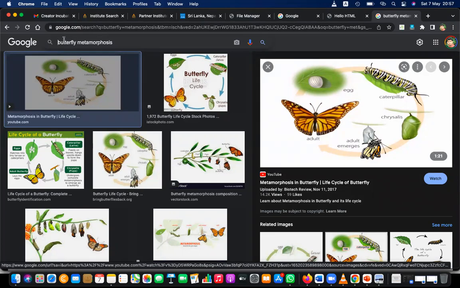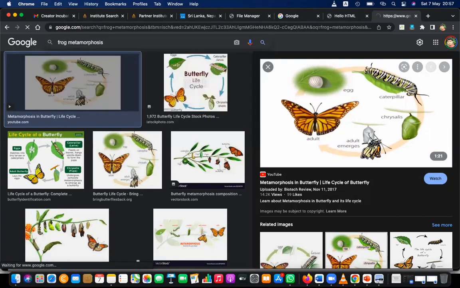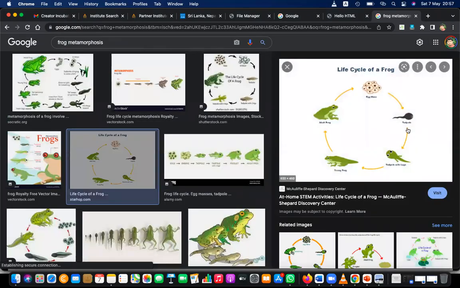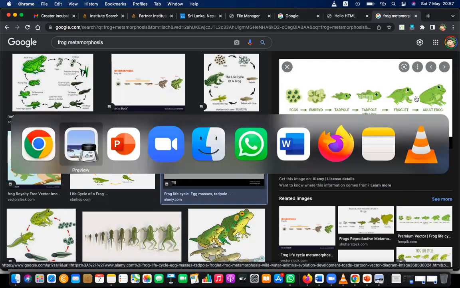So similar to that, if you analyze a frog, it also has two clear stages. One stage is this. This is the tadpole. So we treat the tadpole as a different animal, but when it becomes a frog, we treat it as a different animal. So it also shows this metamorphosis.